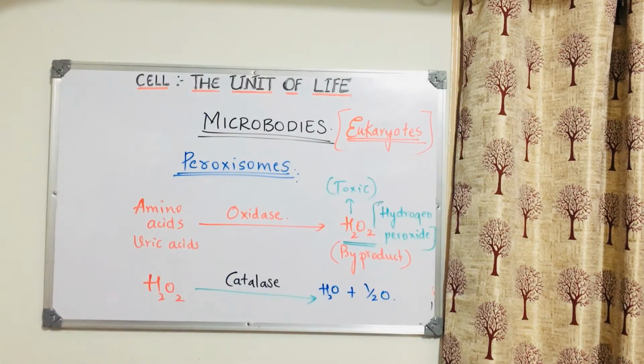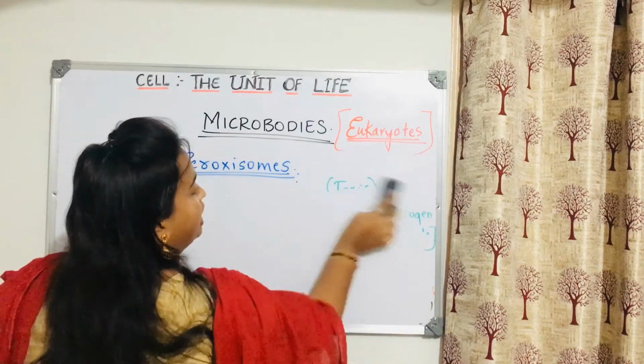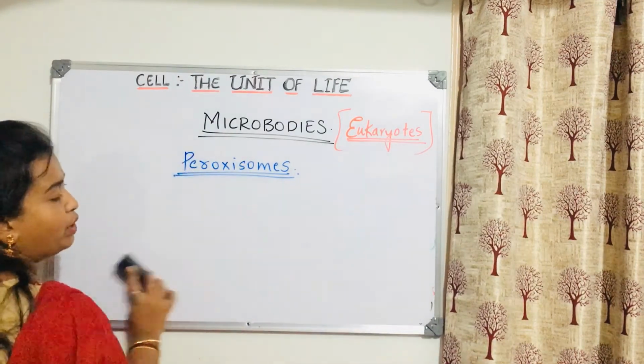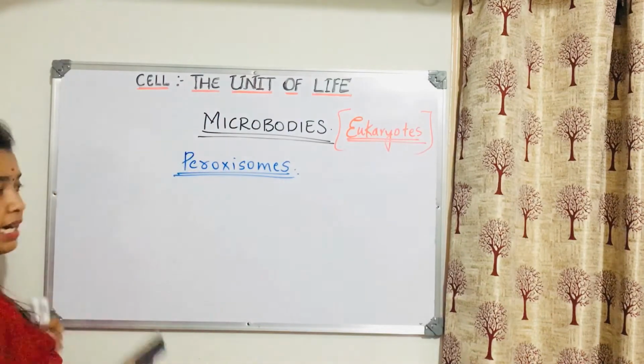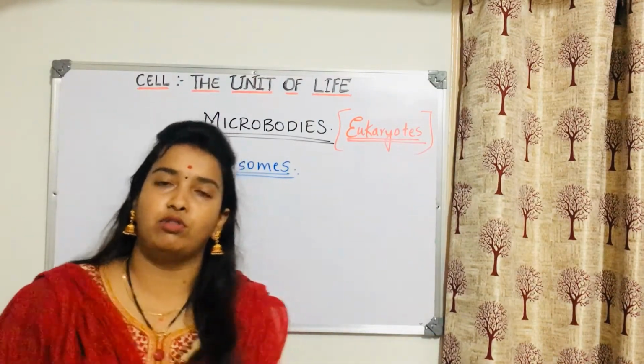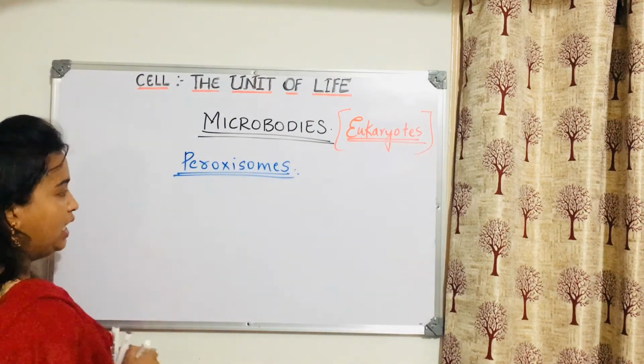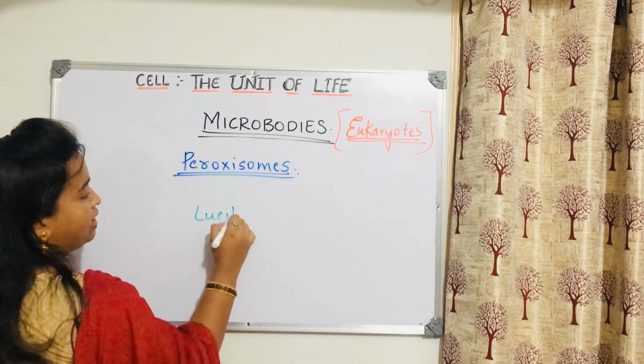Fine. Now what does it do in plant cells? What is its function in plant cells? That we need to study, right? So I think you understood this clearly. It also has the urease enzyme. It helps in catabolism of uric acids. It has the luciferase enzyme also. Do you know what that luciferase enzyme is? This is just for your information. Luciferase enzyme.